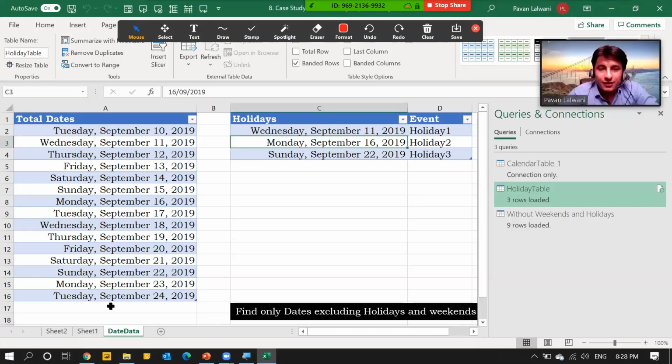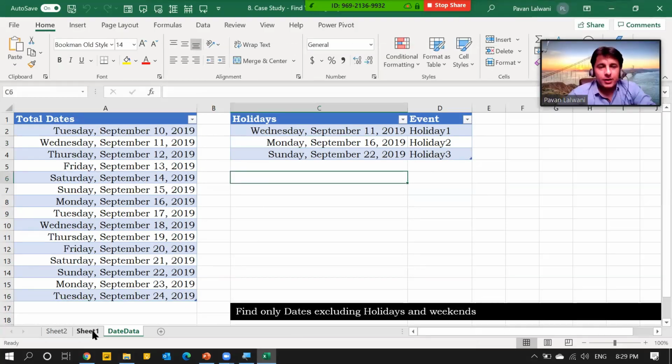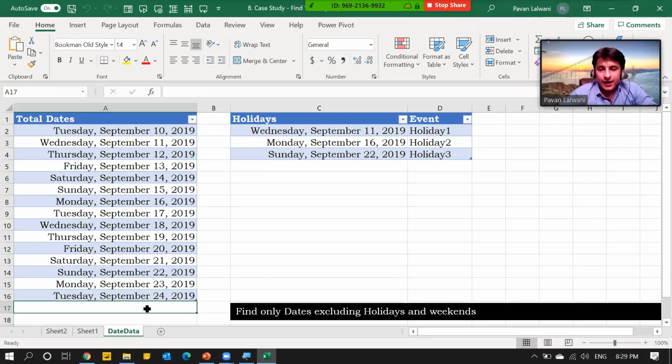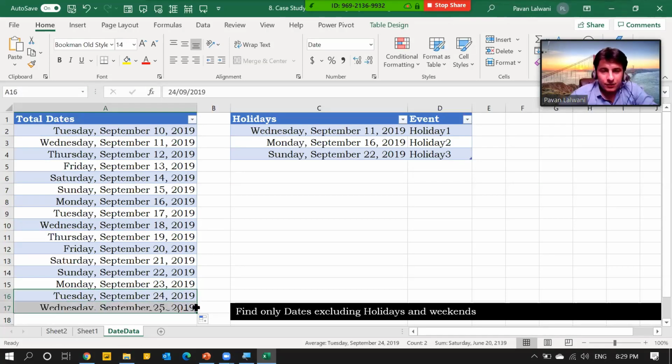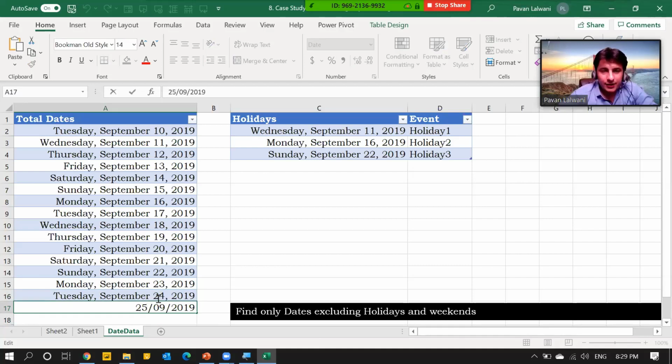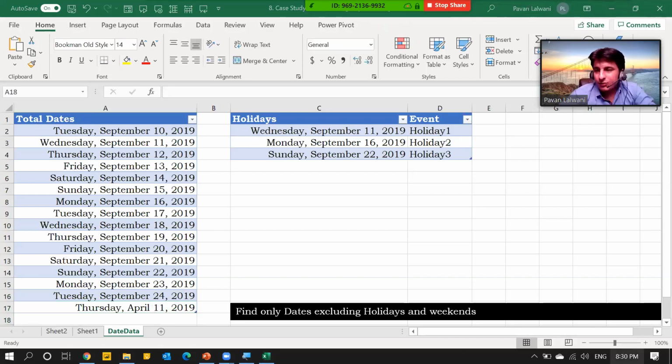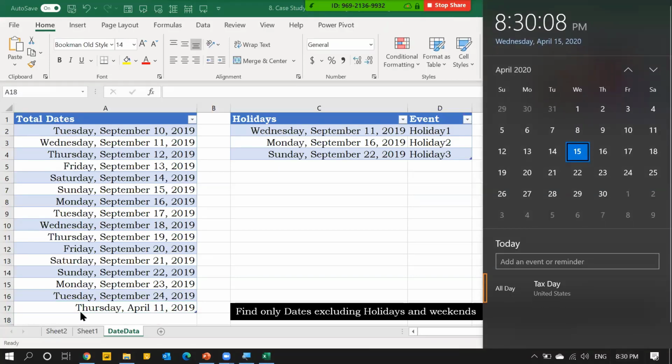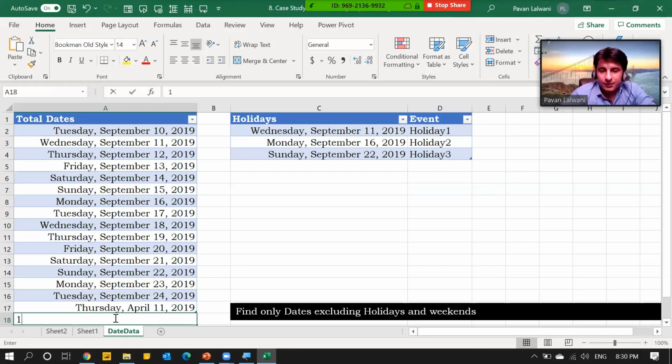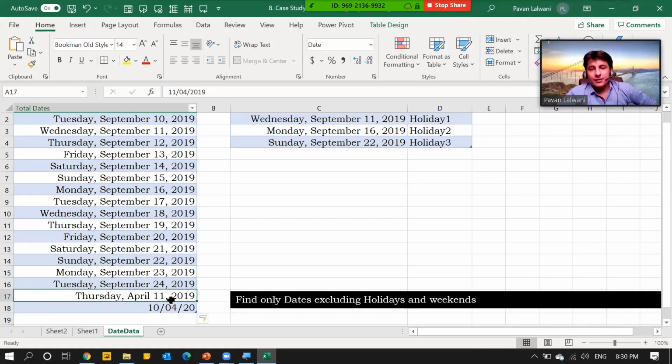In this data, I'll just add the date here, 15/4, which is given. So instead of that, I'll add 11th of April and 10th of April, 10/04/2020. So these 2 dates I've added here.